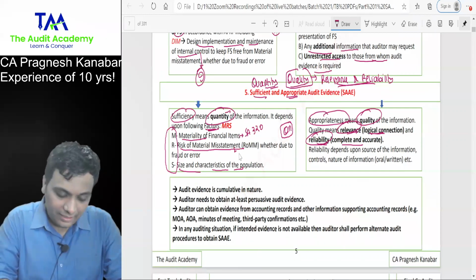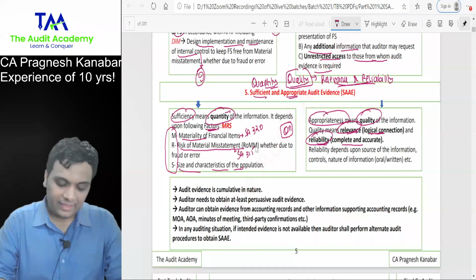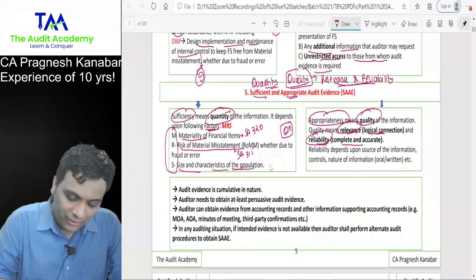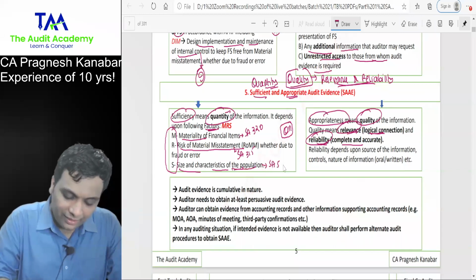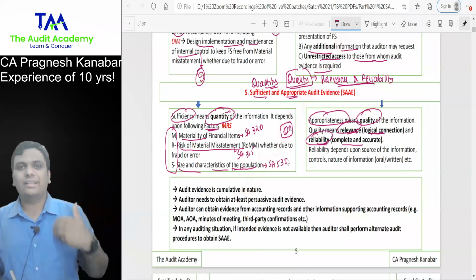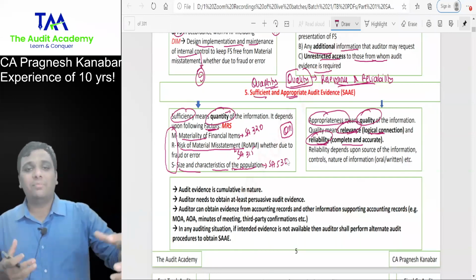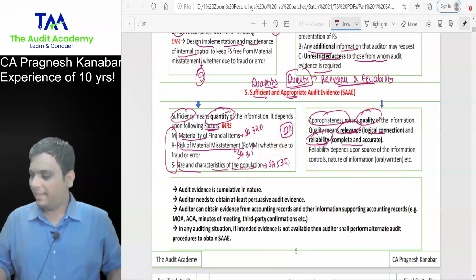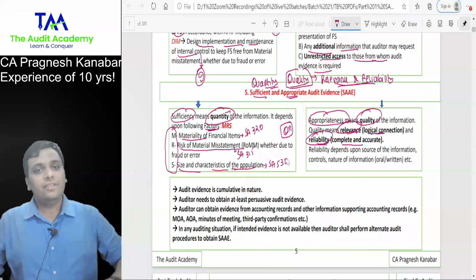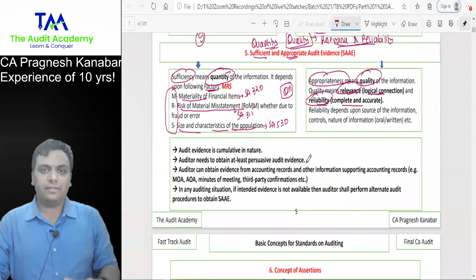Wrong will be discussed in essay 315. Size and characteristics of the population will be discussed in essay 530. So I'm anyways going to discuss over there. Why write big paragraphs over here? All right, just a few basic points, please, everyone.